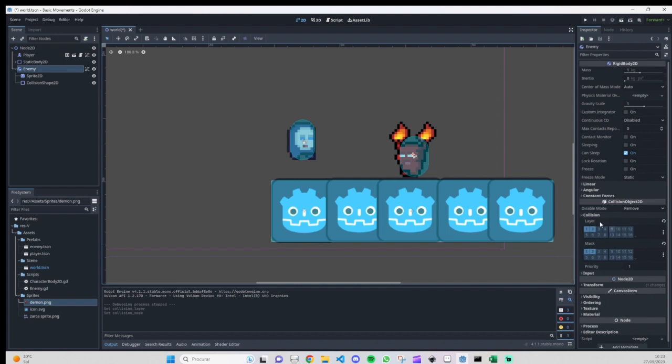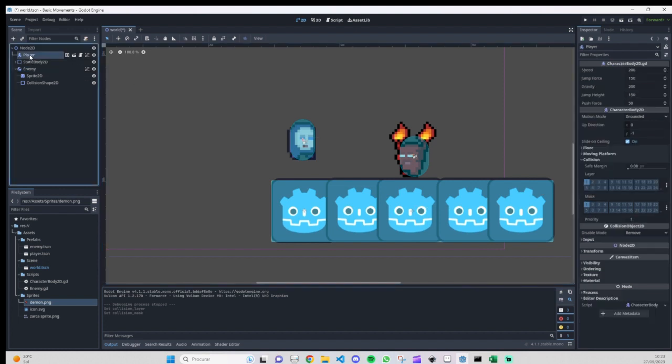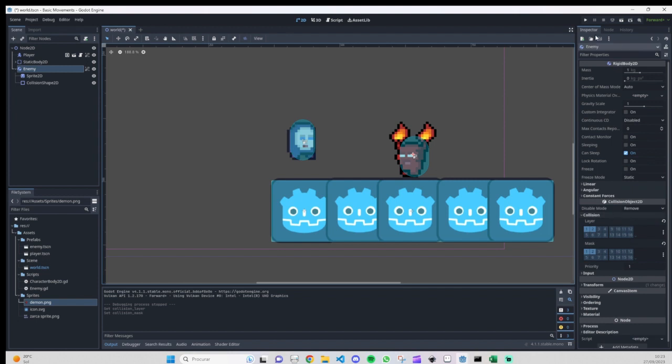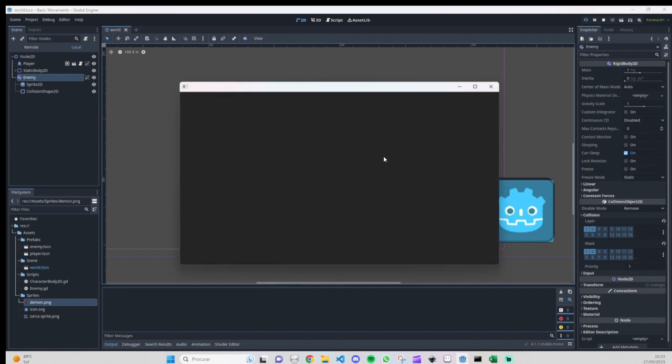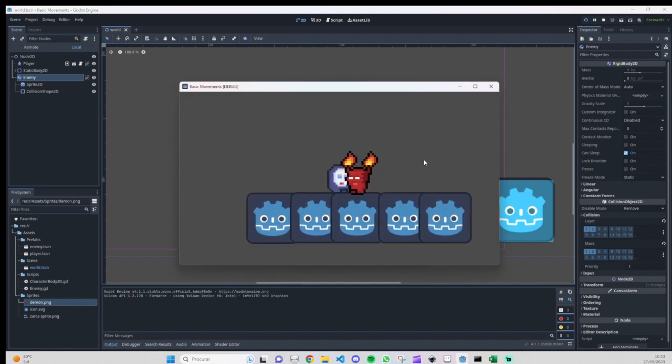This will help to check which layers we are using to collide our objects. For example, our player is only on layer 1 and mask 1. Let's see if this is working. I suppose this is going to work. If not, I will be missing something.